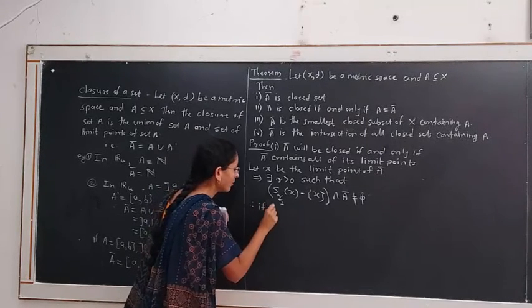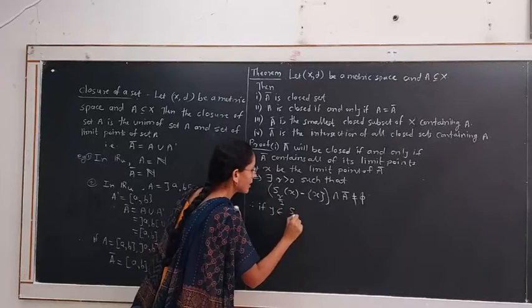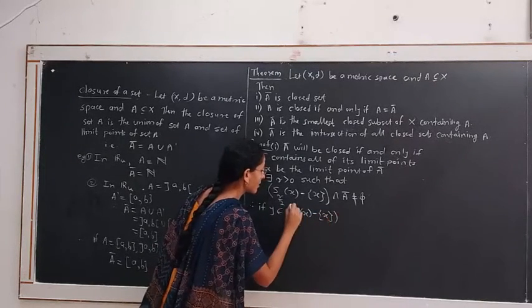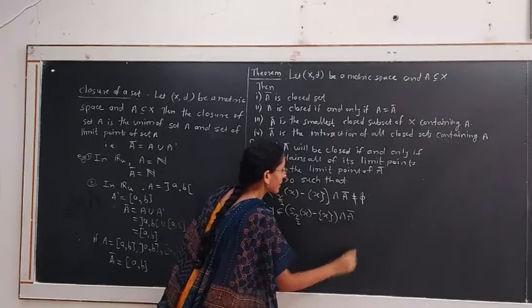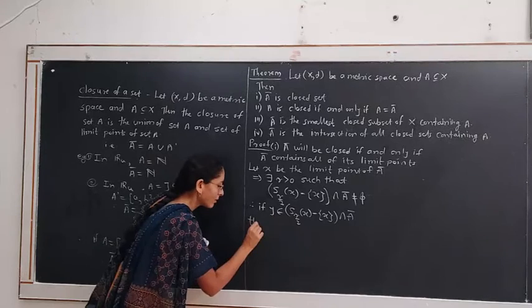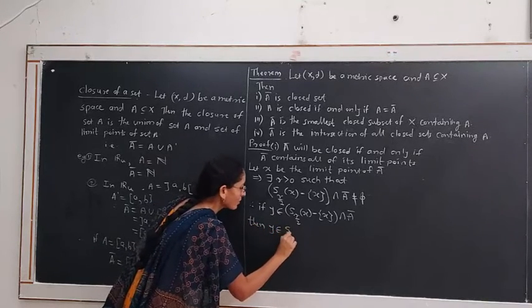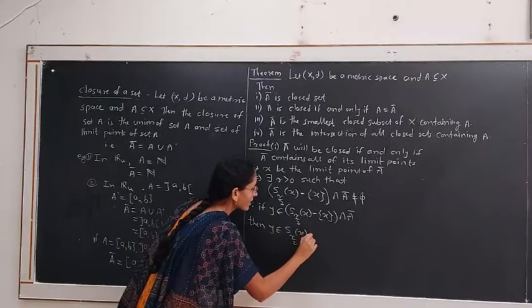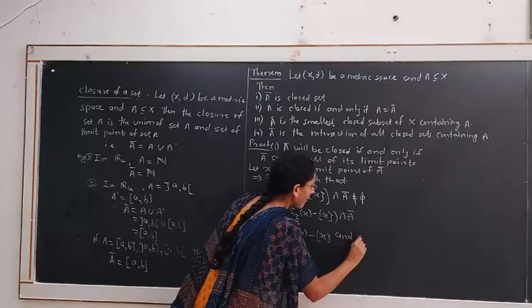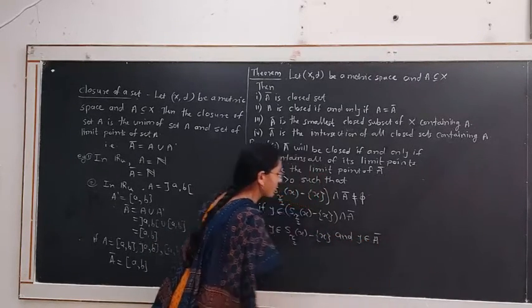Therefore, if y belongs to S_{r/2}(x) minus {x} intersection A-bar, then y belongs to both the sets. So y belongs to S_{r/2}(x) minus {x}, and y belongs to A-bar.